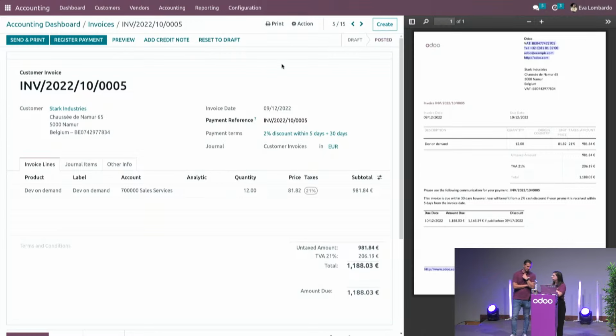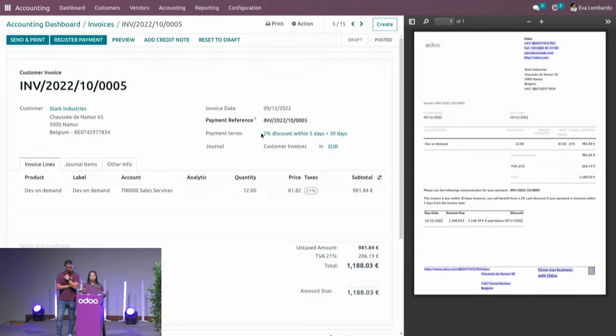You also notice, just a small parenthesis here, we've got a cash discount available in our payment terms, which means that on payment terms we can now define a cash discount condition. And for the customer, it's easy, of course, to track the discounted amount they can apply, because at the bottom of the PDF you will get the due date and the full amount, but also the discounted amount available here, as well as the limited due date for that discount to be applicable. Okay, back to our taxes.